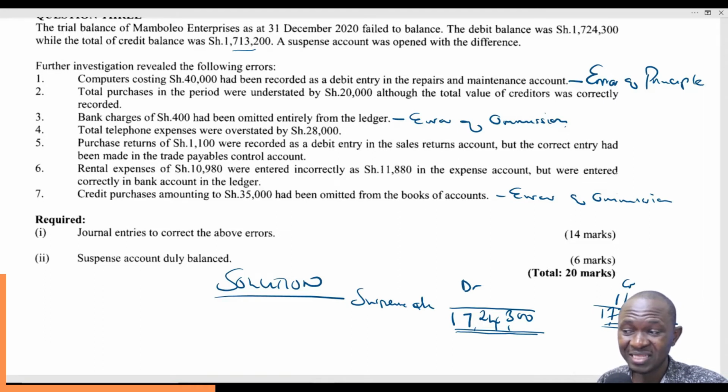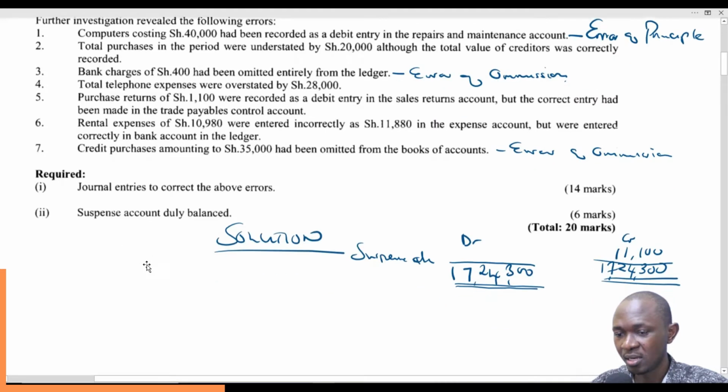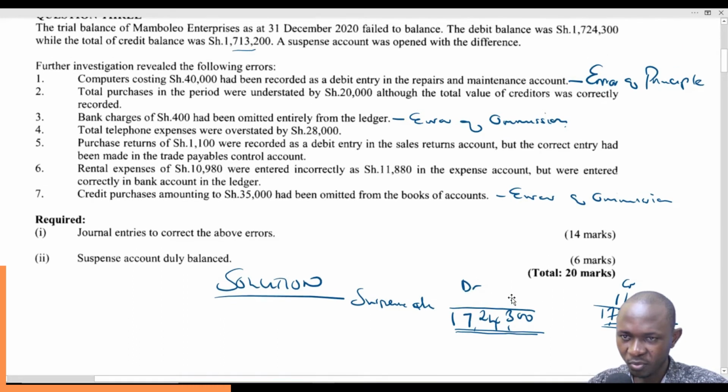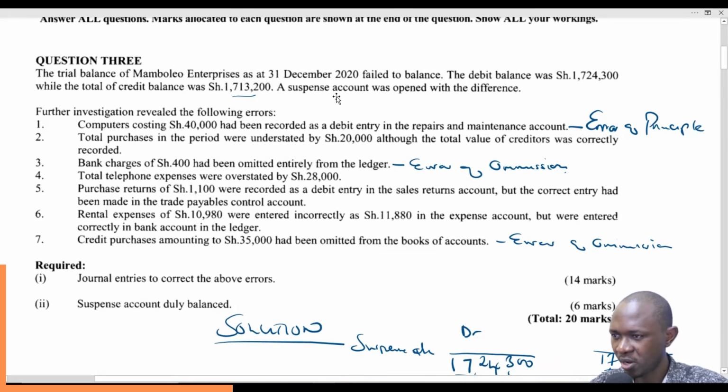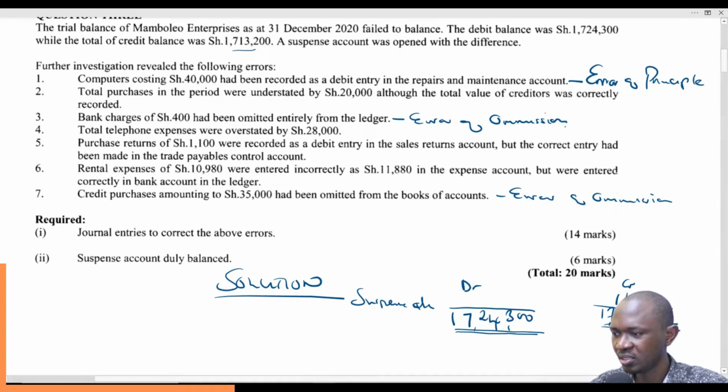It simply means that we have errors that we are supposed to correct, and that's what we'll be doing in this question, especially part 2 of the question, where they want us to find out what is contained in that suspense figure. By the time we find out what this 11,100 is all about, we'll have balanced our trial balance. So let's move together. That is statement number 1. A suspense account was opened with the difference. So the suspense account will have the difference of 11,100 on the credit side. We will be using it when we come to the suspense account, part 2 of the question.